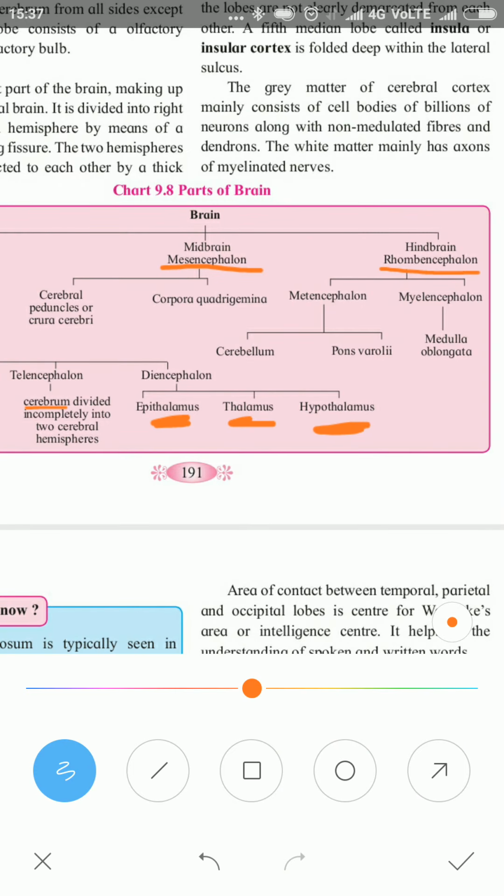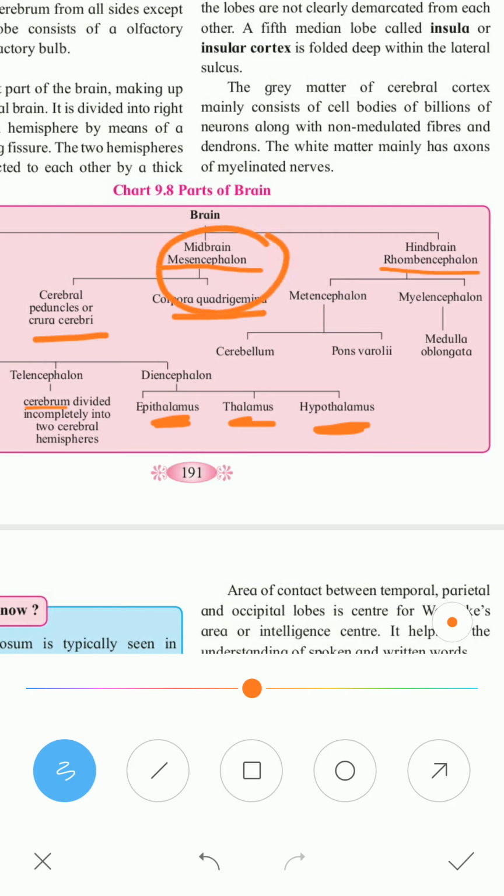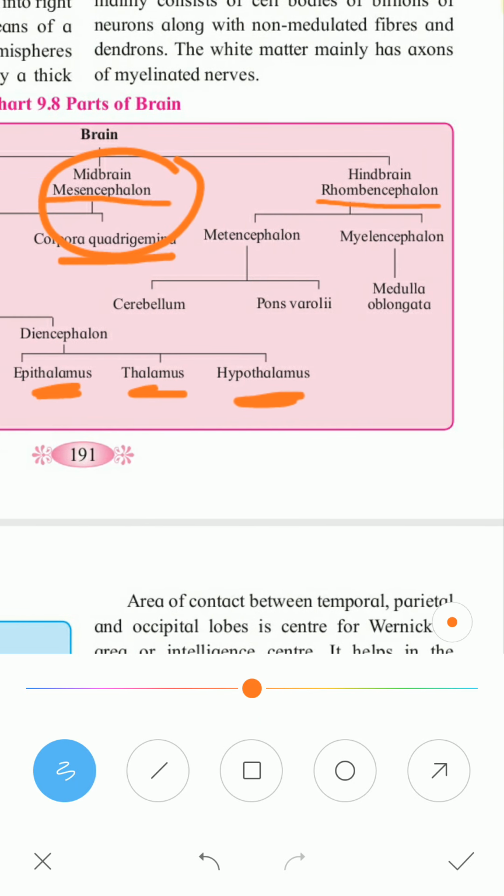The midbrain, the mesencephalon, is divided into crura cerebri and corpora quadrigemina. Midbrain is a very narrow part which connects the forebrain with the hindbrain. The hindbrain, which is called rhombencephalon, is divided into cerebellum, pons varolii and medulla oblongata. This metencephalon, myelencephalon you can omit.